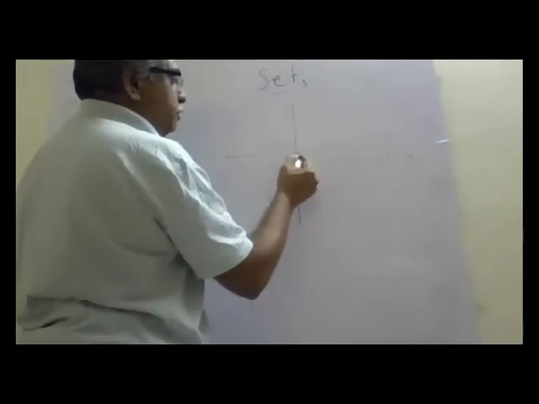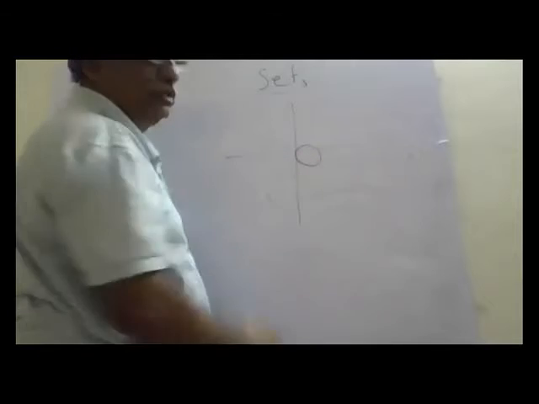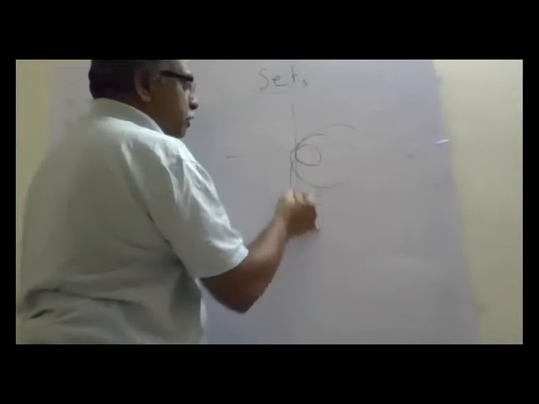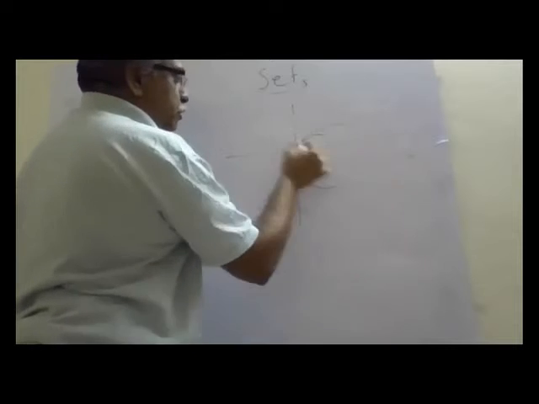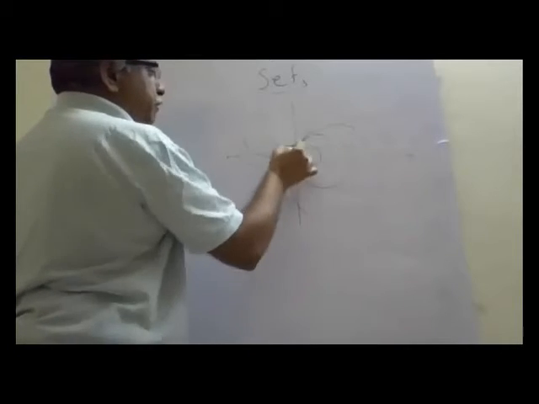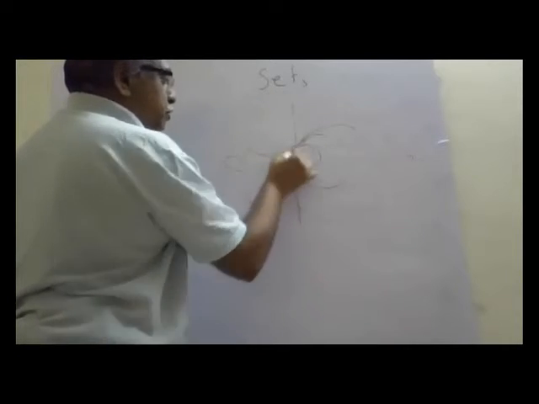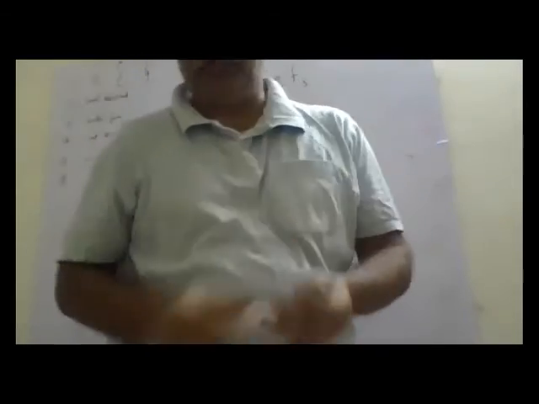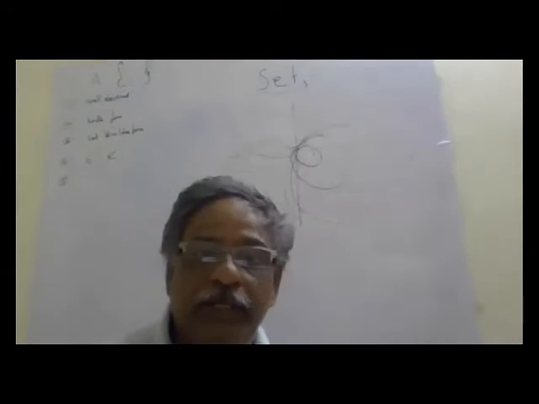Suppose this is the origin. This is a circle passing through 0, 0. Now there is another circle also passing through 0, 0, and another. Like that, I can have infinite circles passing through 0, 0. So that is an infinite set.